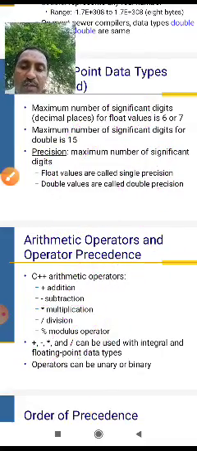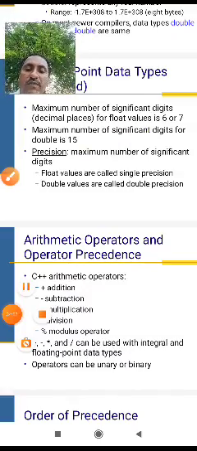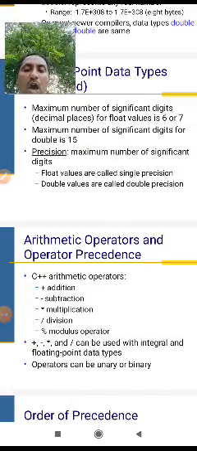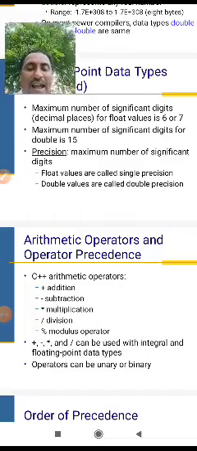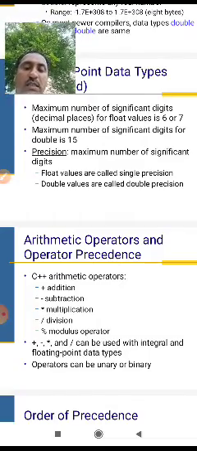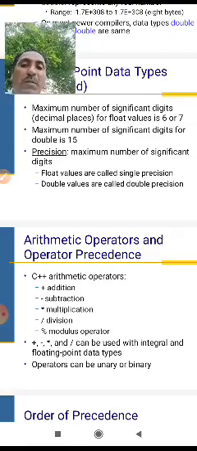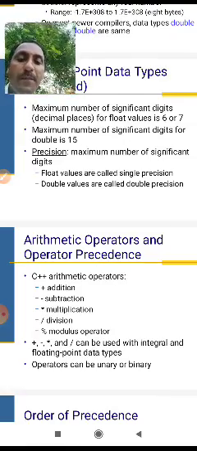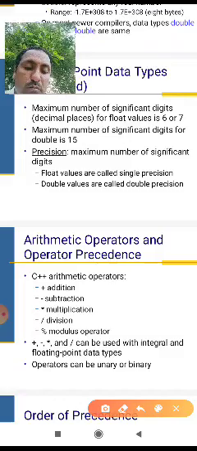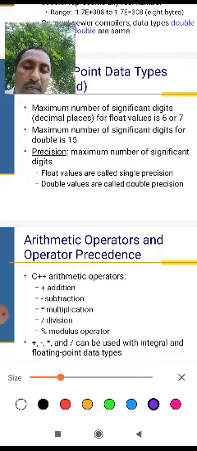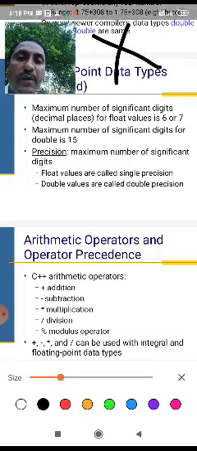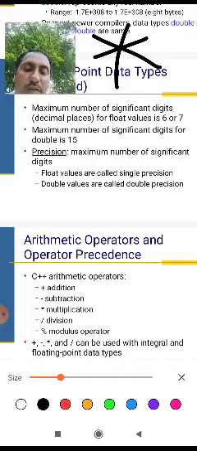Store the value in the variable c. This is the subtraction value, right? The next one is multiplication. The star means multiplication, you know that, right?